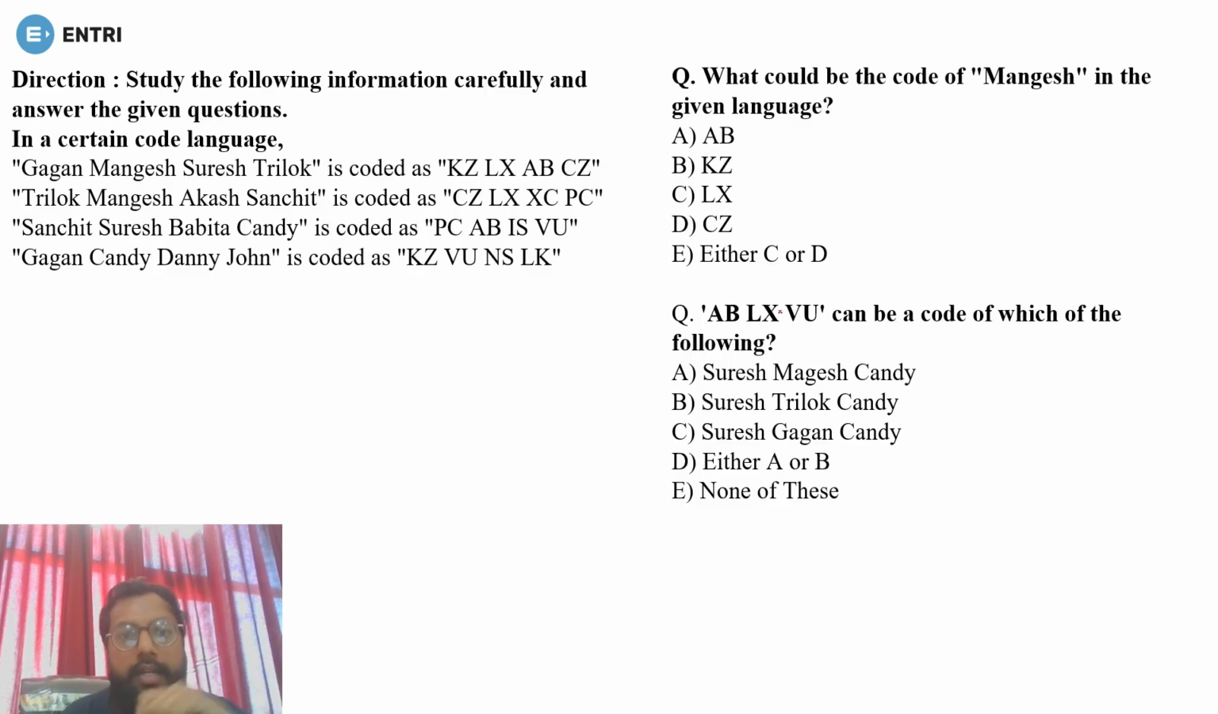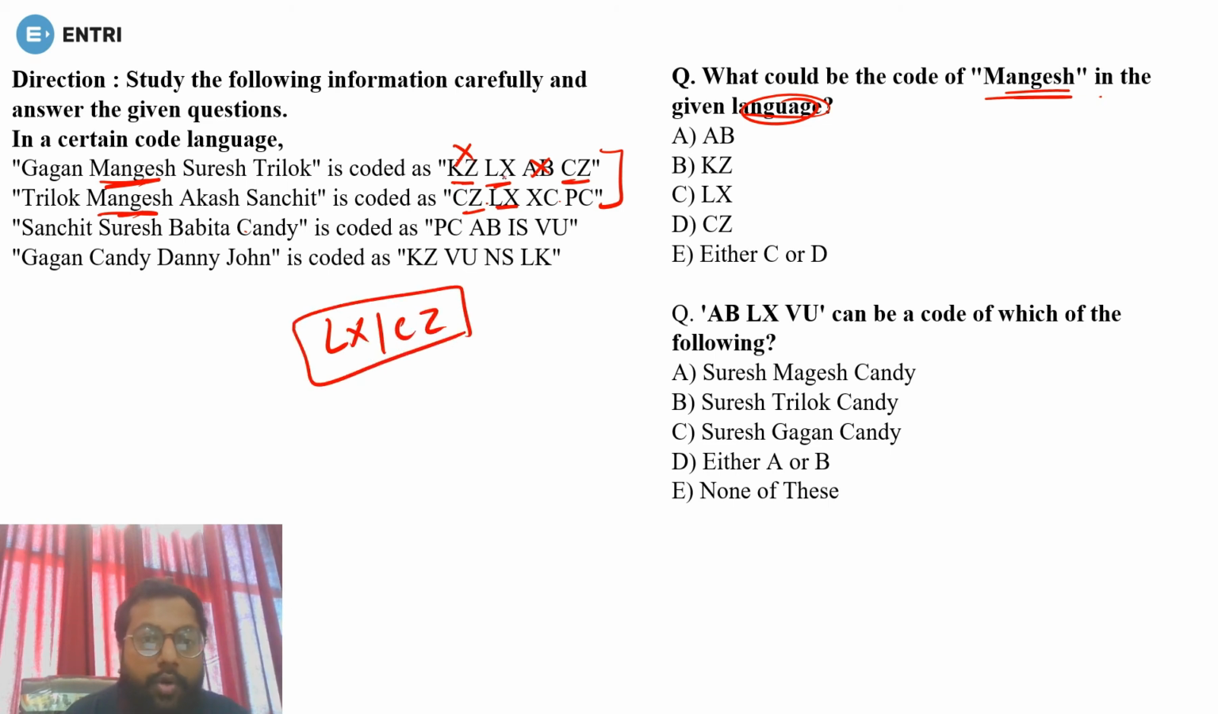So we have a question based on coding decoding, and it is called Chinese coding, or you can say substitution coding. So directly coming to the question, because you know how to solve them. What could be the code of Mangesh in the given language? First of all, see where Mangesh is. Mangesh is here. Mangesh is here. There is no Mangesh here. There is no Mangesh here. So there will be a common code in these two. Let's see. KZ is common? No. LX is common? Yes. AB is common? No. CZ is common? Yes. So right now we are getting LX and CZ, two common codes for Mangesh.